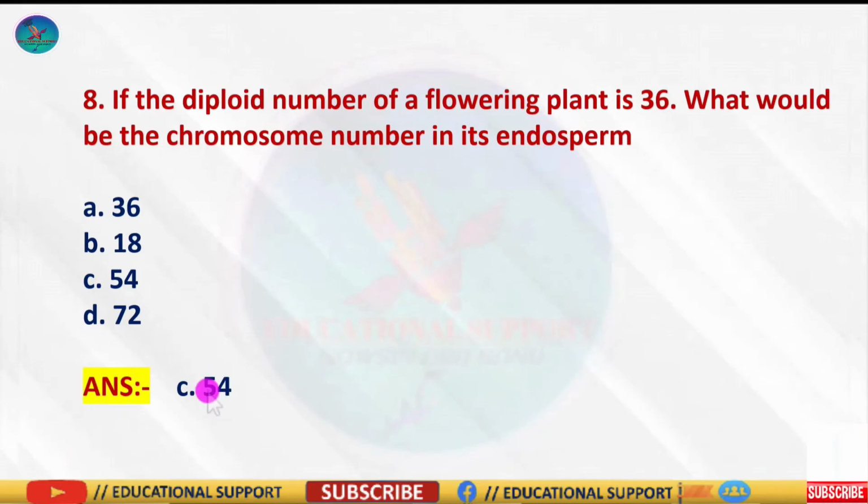Because endosperm is a product of triple fusion. You know that very well. One male nucleus, that is n = 18, fuses with the diploid secondary nucleus, that is 2n = 36. So it becomes a triploid structure, that is 3n = 54. So the ploidy of endosperm is 3n and the chromosome number will be 54. So the correct answer is option C, 54.